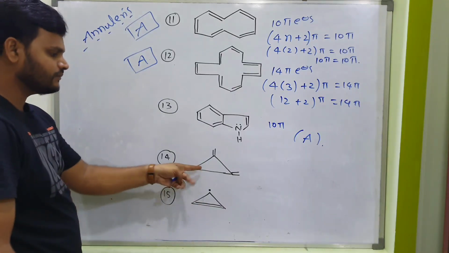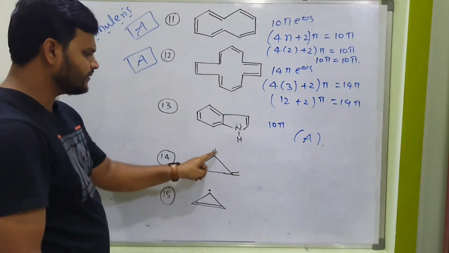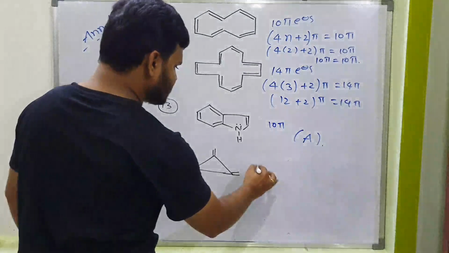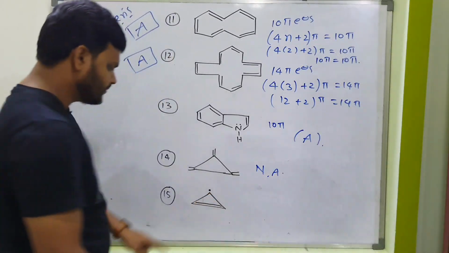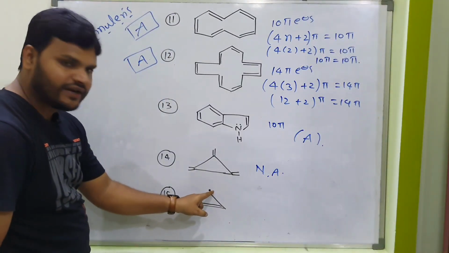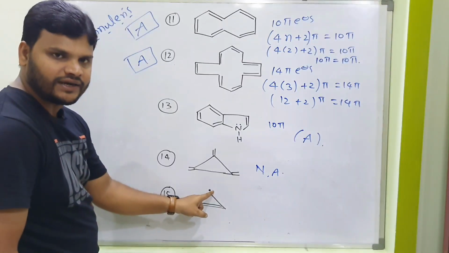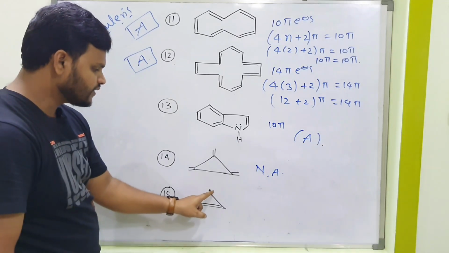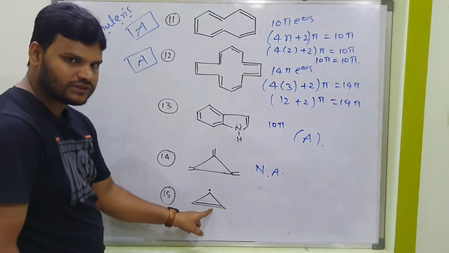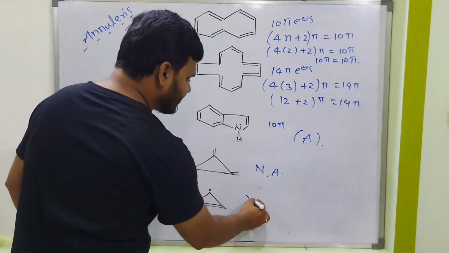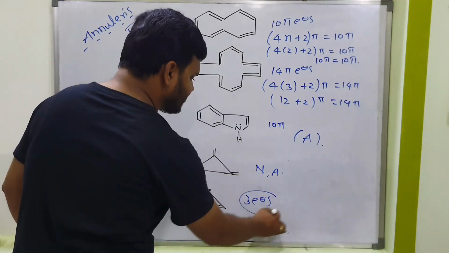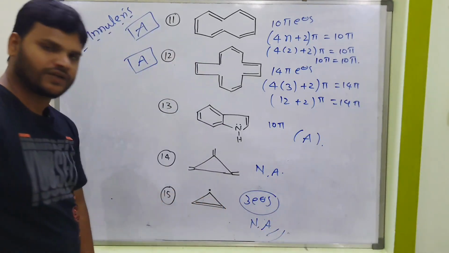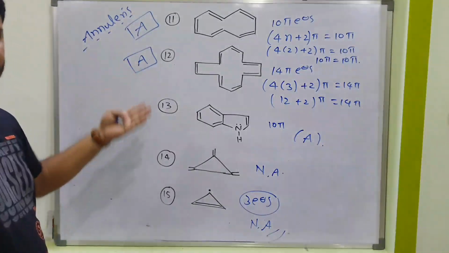Next, what about this one? Double, single, double, yeah. But outside double bonds are there, outside don't consider. So this is non-aromatic. Next, here actually this is a free radical. Free radical means only one electron. This is one electron, this is two electrons, total 3 electrons only. 3 electrons doesn't satisfy Hückel's rule. That's the reason this is also non-aromatic. Is it clear? These are very different examples.